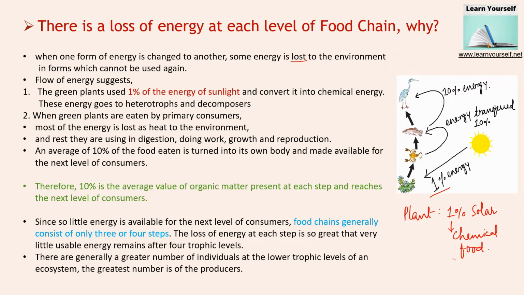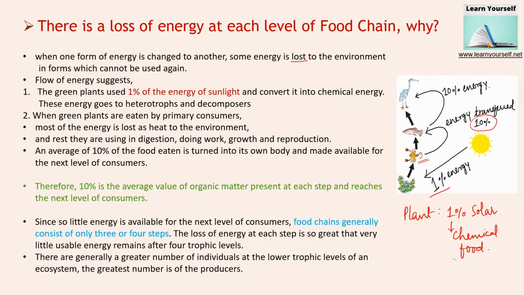When these consumers are eaten by the upper consumers, some of the energy is transferred to that level. But this is only 10%, because the majority of the energy has been used in the primary consumer's metabolic processes. So whatever energy is left is very little.